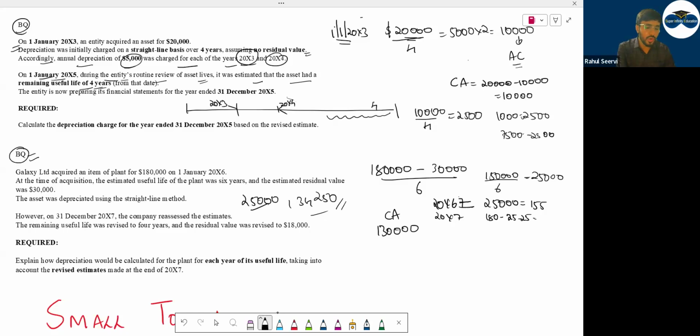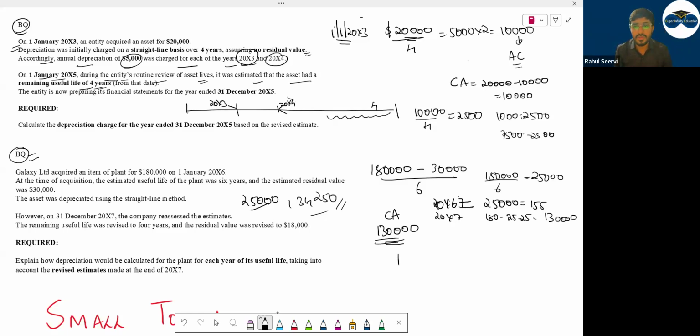I mentioned you have to do accumulated depreciation. You have to take into a basket saying that this is the value. Then this is the carrying amount. Can I say there is a change in the useful life and change in the residual value? Whenever there is a change in residual value or useful life, you will do what? Retrospective treatment? No, prospective treatment. Prospective treatment means from this date you will consider the change. You will not look back. Once we do IAS 8, it will be more clear.